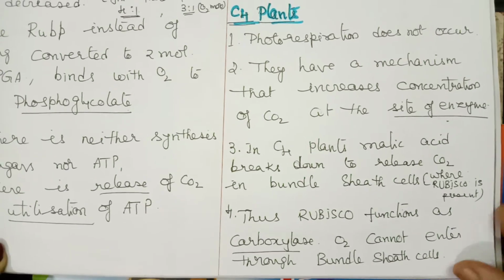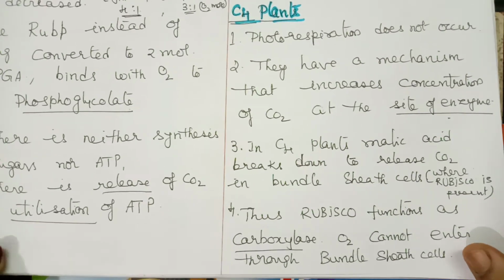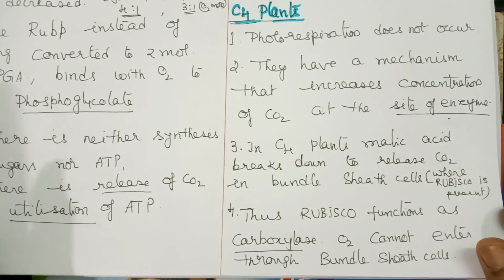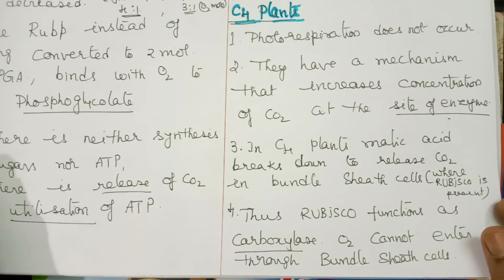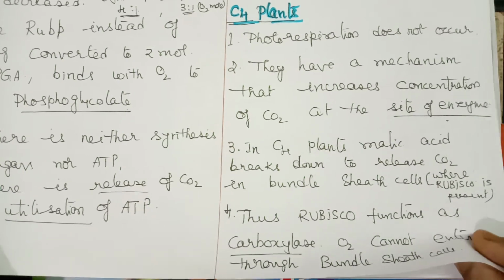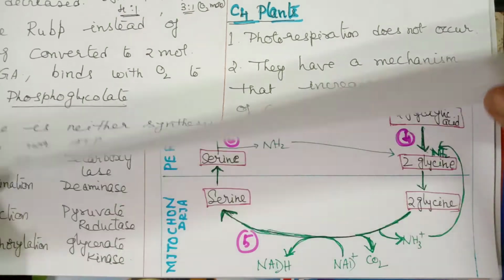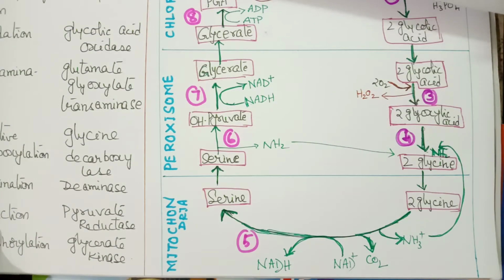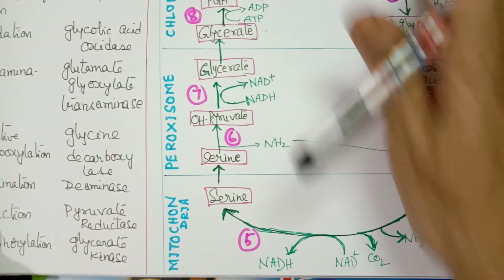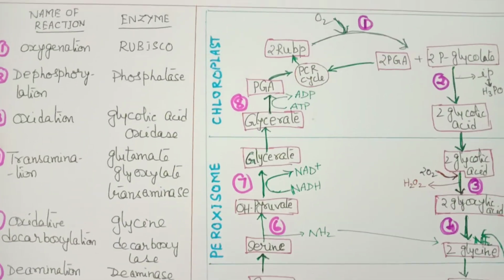That is the reason why in C3 plants there are no two cells, only one cell is involved, that is the mesophyll cell. So RuBP, under any conditions, binds to some oxygen also. Thus C4 plants are considered to be more efficient than C3 plants.